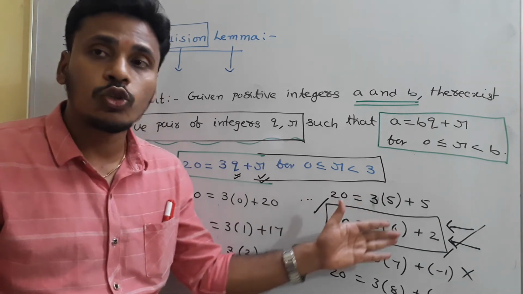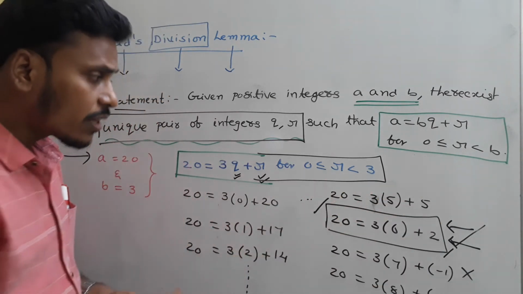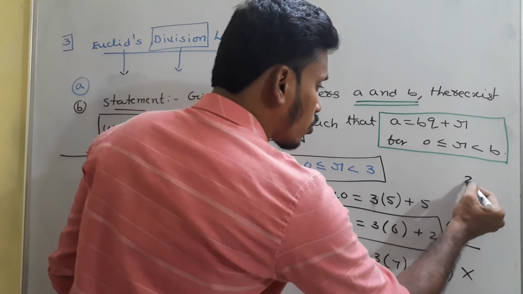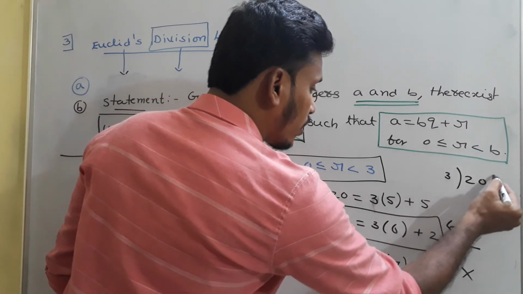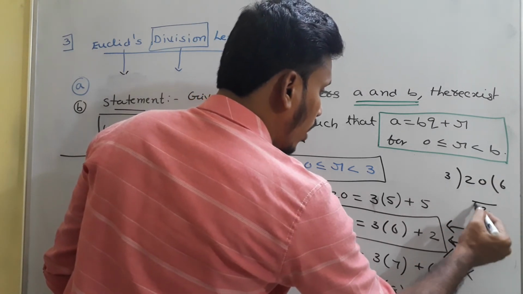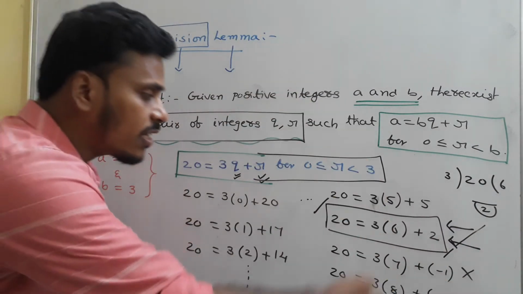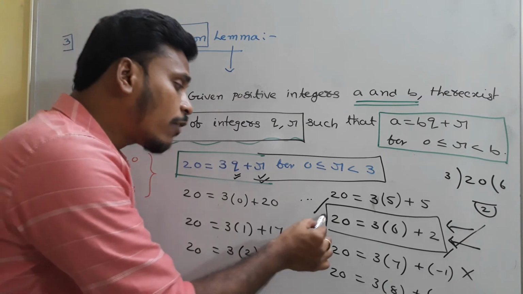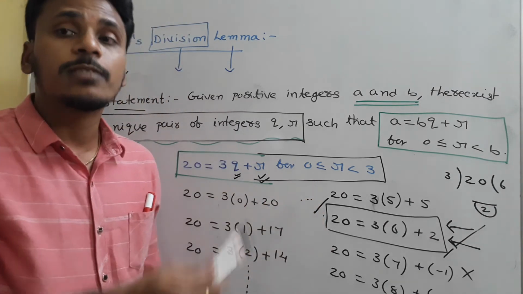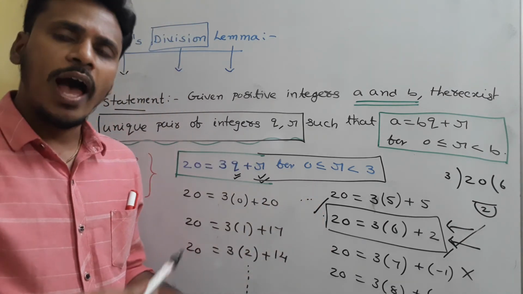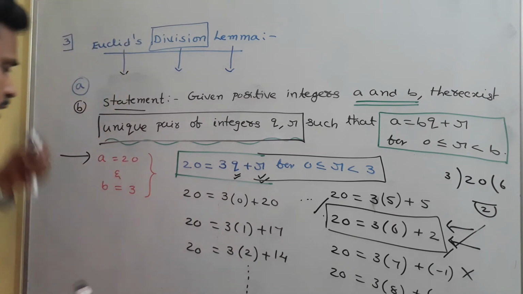20 is equal to 3 into 6 plus 2. What is it? This 20 is equal to 3 into 6 plus 2 is simply dividing 20 by 3, and 3 sixes are 18, you are left with 2, right? So every time writing these many representations and identifying Euclid's representation is a bit difficult, right? So I will take some more numbers.